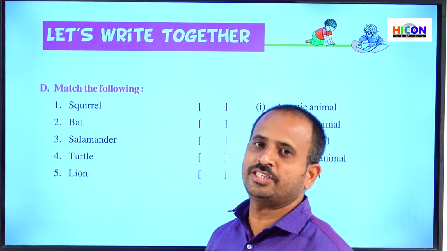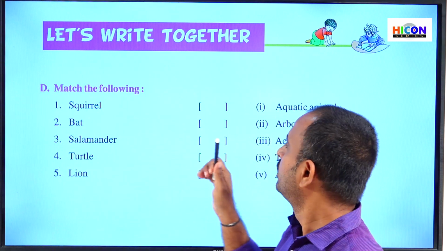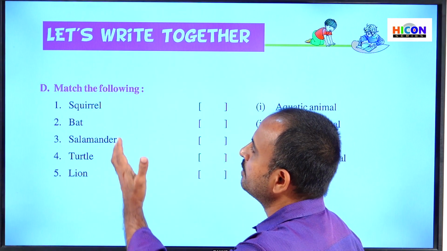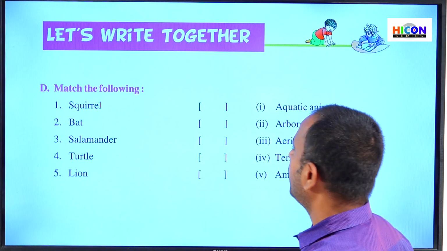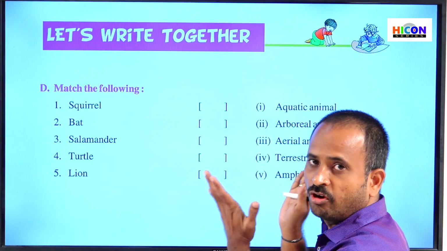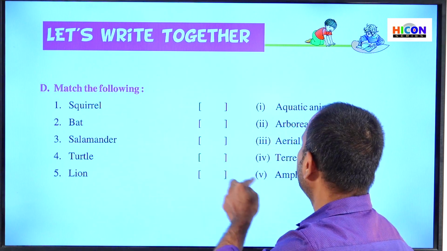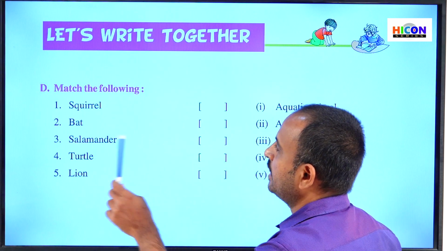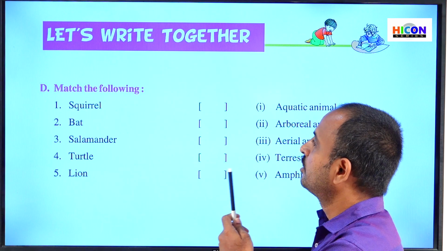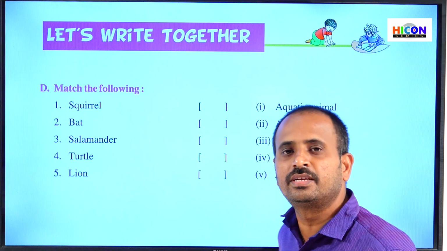So children, see the next section in the activity part, that is section D, match the following. Here they have given a matching. In this matching, they have given the names of some animals on the left side and the types of animals on the right side. Now we have to match the animal to the category or type to which it belongs. Now we have to match each animal with its category.